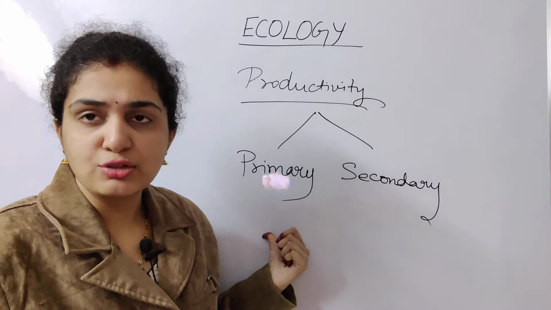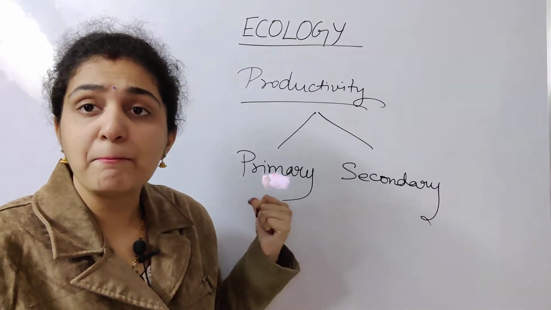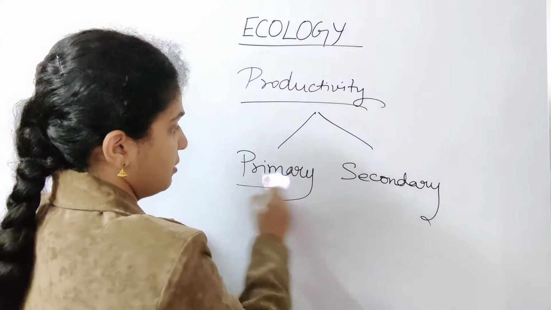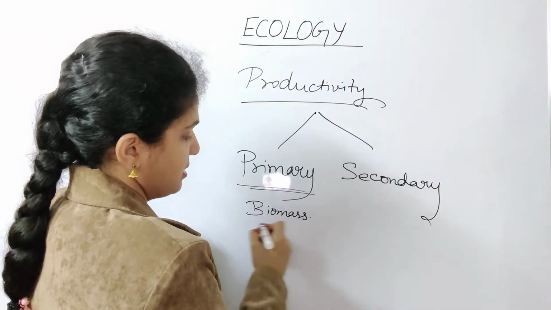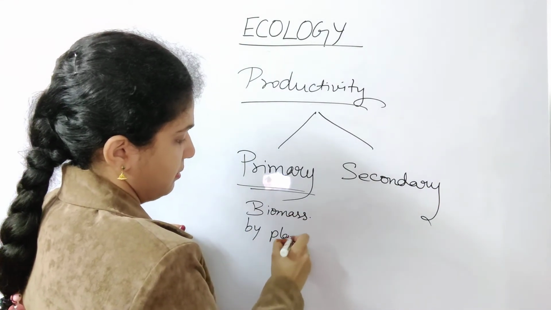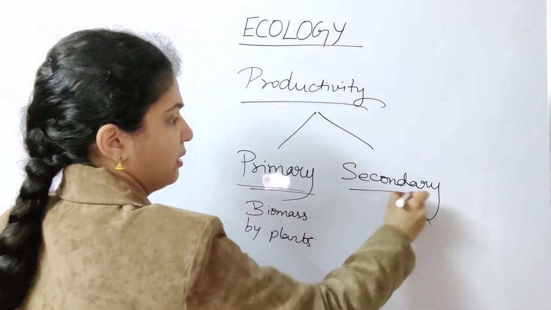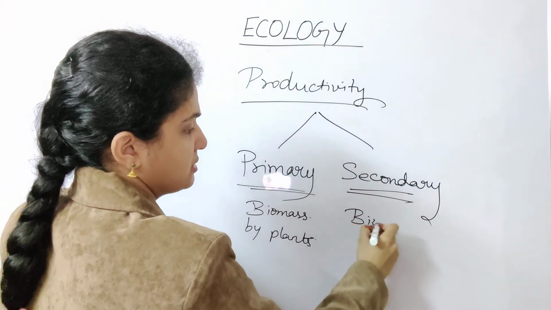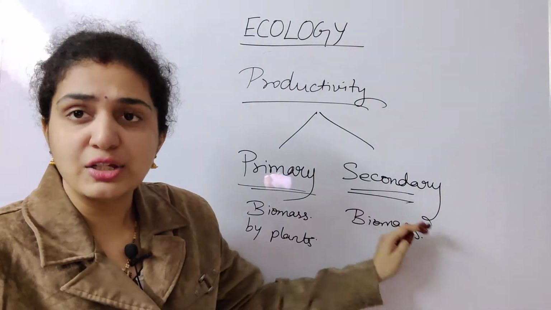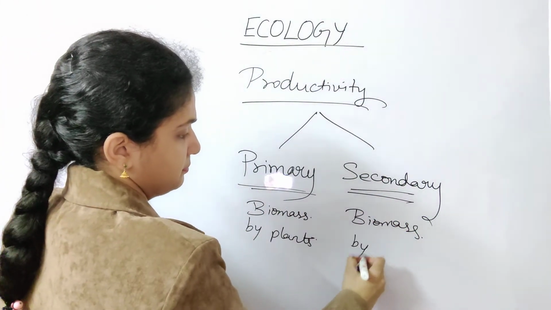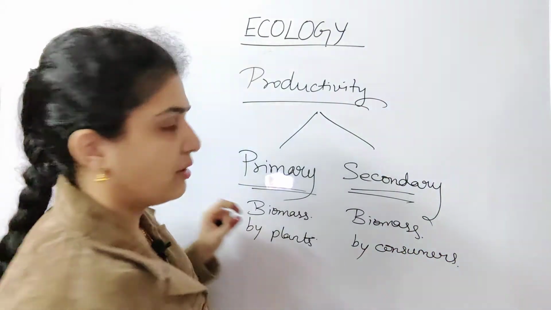Primary productivity means the amount of biomass that is produced by the plants during photosynthesis. When you come to secondary productivity, the biomass that is produced by the consumers is referred to as secondary productivity.